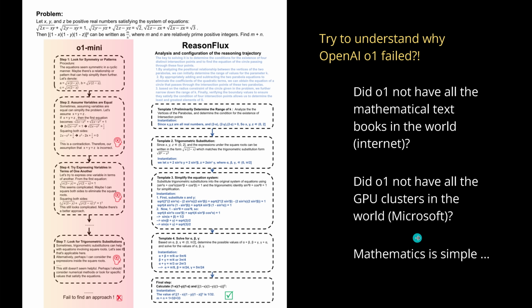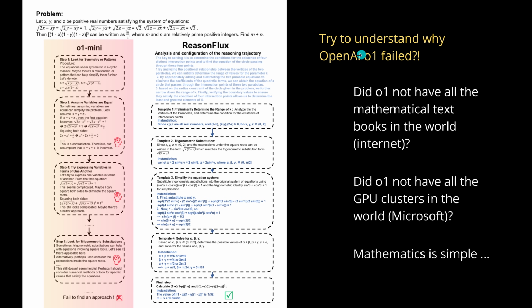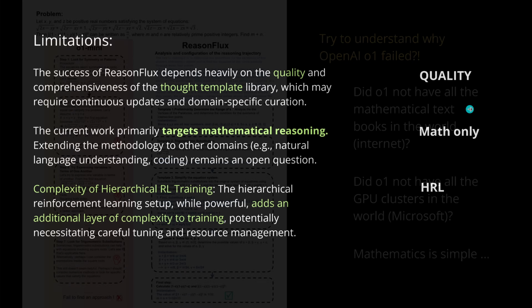And you know what? Mathematical reasoning is simple. If you compare mathematics to theoretical physics, math is simple. It's trivial in its complexity structure. Because we have really given pathways how to solve particular structures. So why did OpenAI fail? And why is ReasonFLUX better? Does it mean that all the reasoning models, also trained on all the textbooks and math in the world, still fail? And why? So there's a lot of research topics to be discovered.